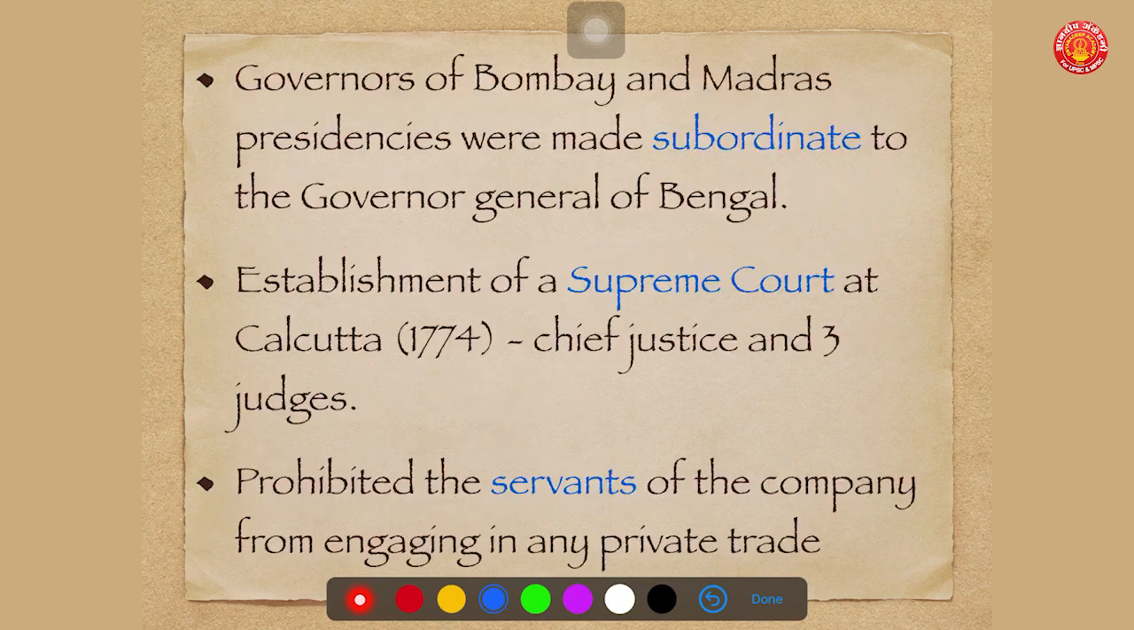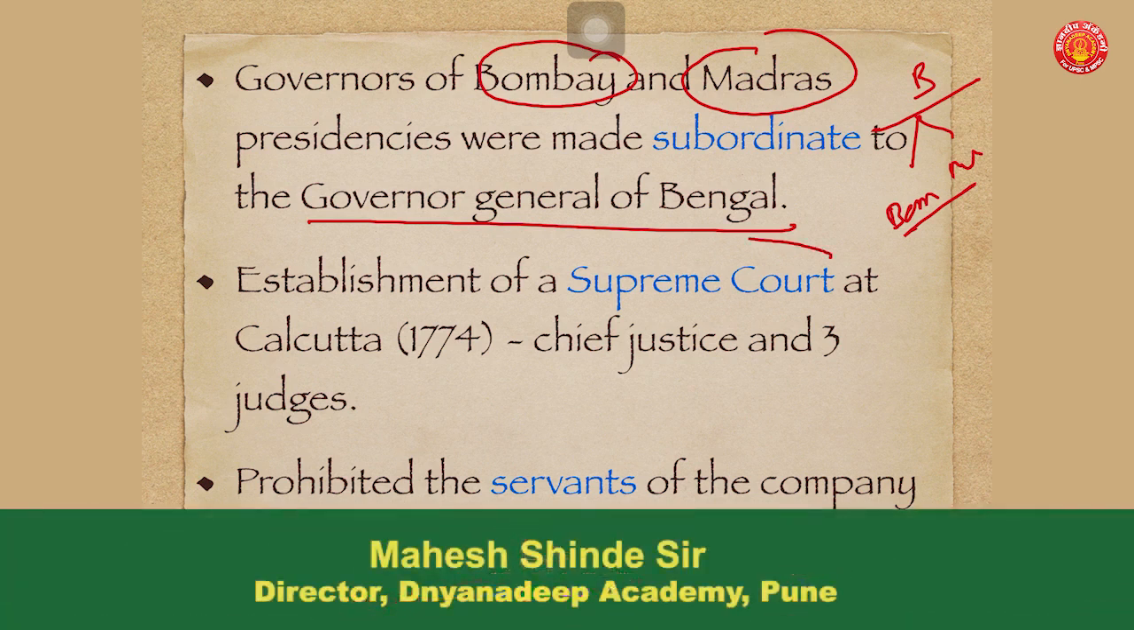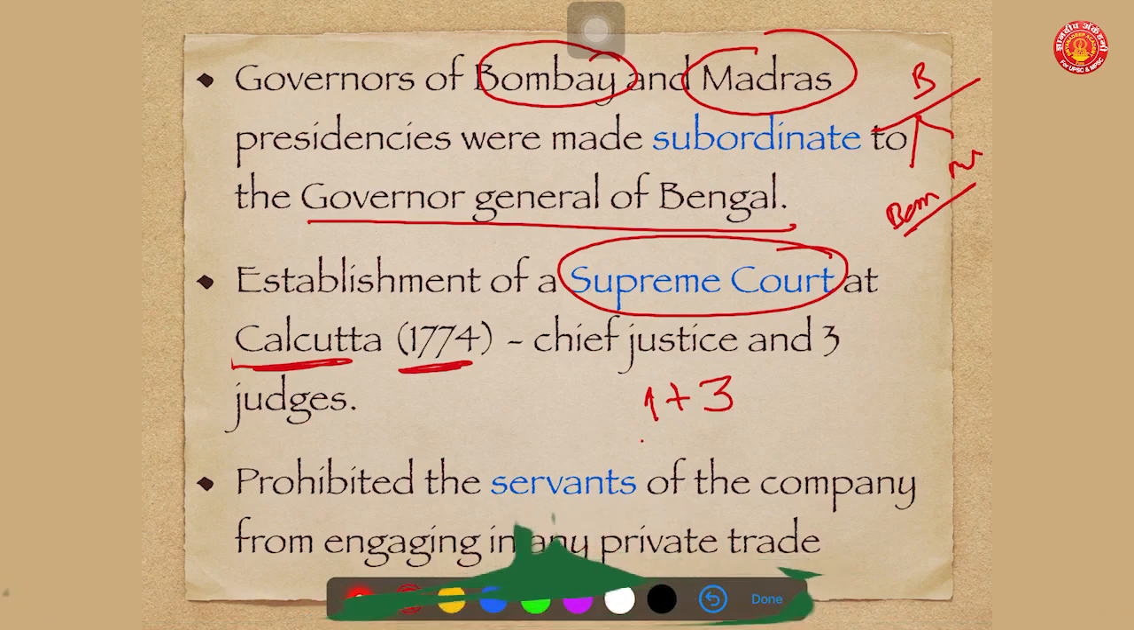The most important other development was that the governors of Bombay and Madras were made subordinate to the Governor General of Bengal. It means the Governor General of Bengal was more powerful than the governors of Bombay and Madras. So this is a very, very important development. Also, this act said that there shall be an establishment of Supreme Court at Calcutta in 1774, having a Chief Justice plus 3 judges. So this was the composition of the first Supreme Court that was being established at Calcutta based on the Regulating Act of 1773.